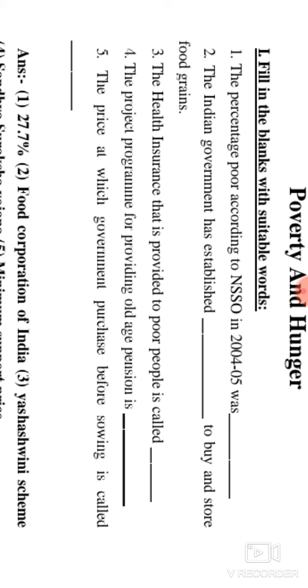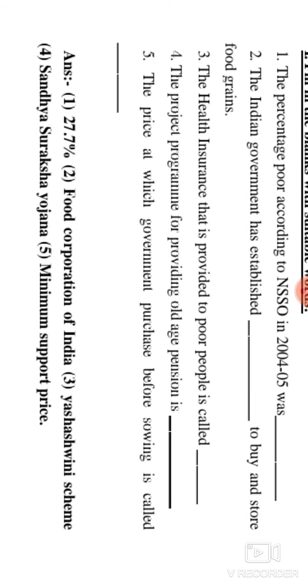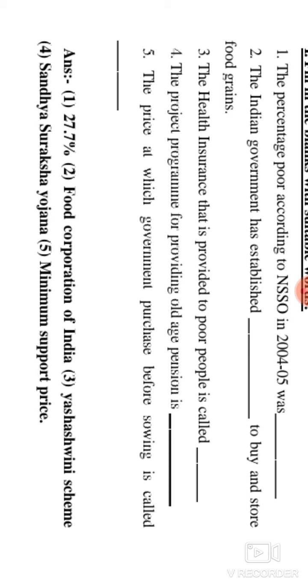And the third one, the health insurance that is provided to poor people is called, what did we call it? It is the Yashasvini Scheme, on the basis of which health insurance is provided to the poor people. And the fourth one, the program for providing old age pension. The government has named it the Sandhya Suraksha Yojana, under which the government gives a pension for the old age people.